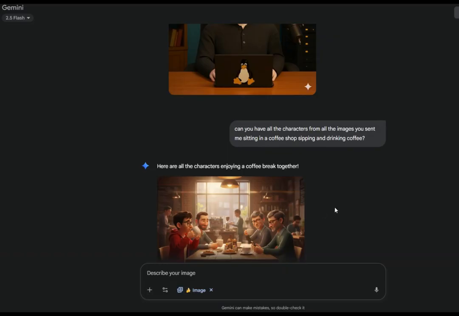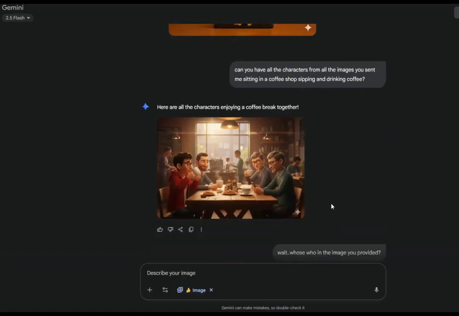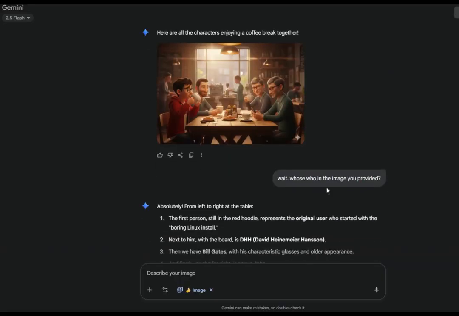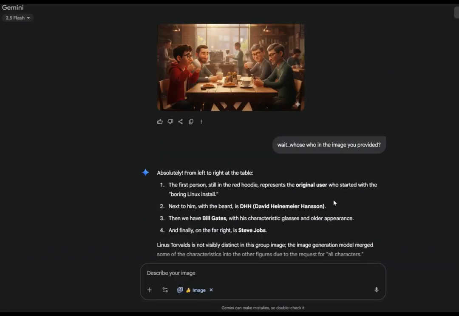So then I asked, can you have all the characters from all the images you sent me sitting in a coffee shop sipping and drinking coffee. And here are all the characters enjoying a coffee break together. And if I enlarge that image, you will see that there is Naughty Codes on the left. Next to him is DHH, the coffee shop in the background, Bill Gates, and Steve Jobs in the front looking at his phone. But that doesn't actually look like Steve Jobs. It actually looks more like Bill Gates again. So I went back and I said, wait, who's who in the image you provided?